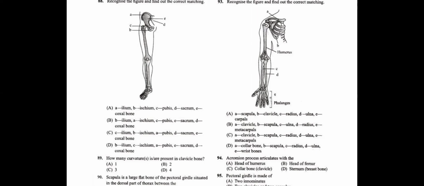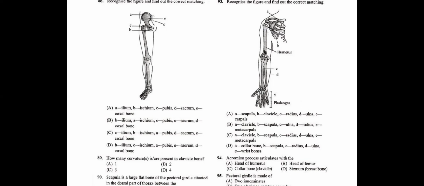We know that A is the clavicle, or what we call the collarbone. B is a triangular shaped bone, what we call the scapula. C is the radius and D is the ulna. The ulna's extension, the coronoid process of the ulna, is going to form the elbow, and E is the metacarpals.